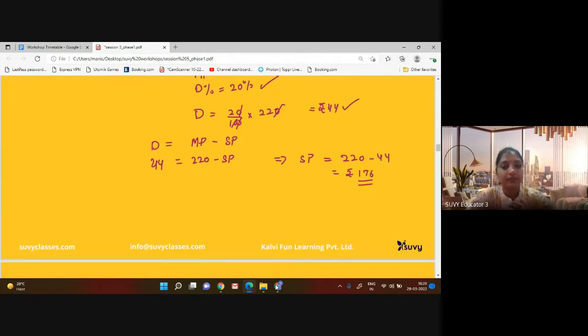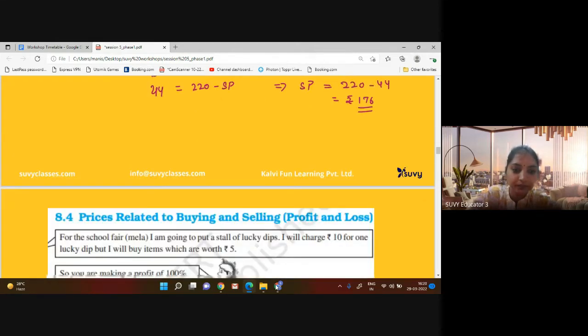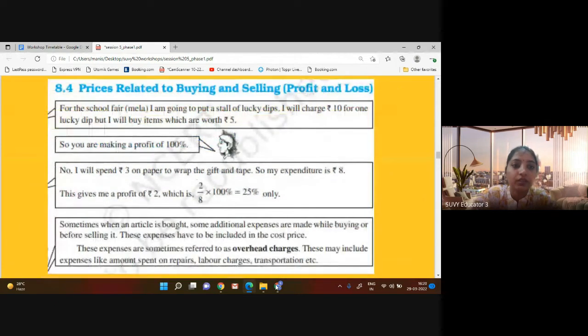I think the discount portion is clear to you guys. Any doubt, any confusion till there? Great. So next thing, just go through this part.